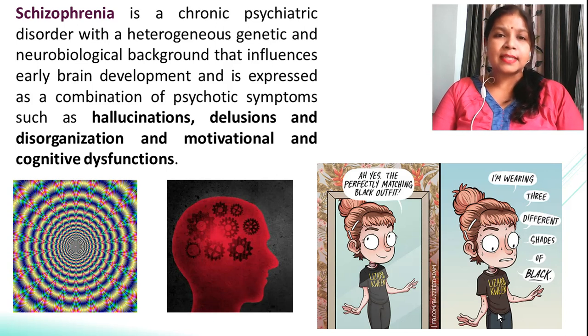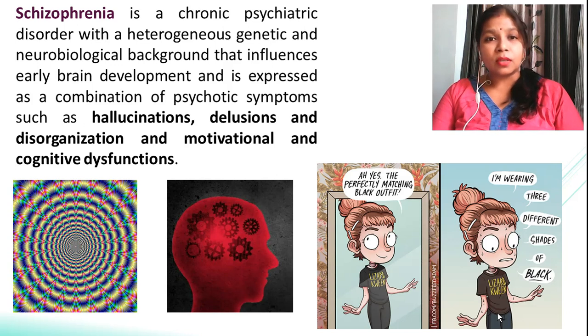So in short I can say that this is basically a psychiatric disease which arises due to differences, or some problem, in the nervous system, and it also has a genetic factor. That means if the parents have this disease, it can be carried to the children also. Sometimes it is associated with a combination of different psychotic symptoms like hallucinations, delusions or disorganization, and sometimes with the loss of cognitive or motivational skills also.